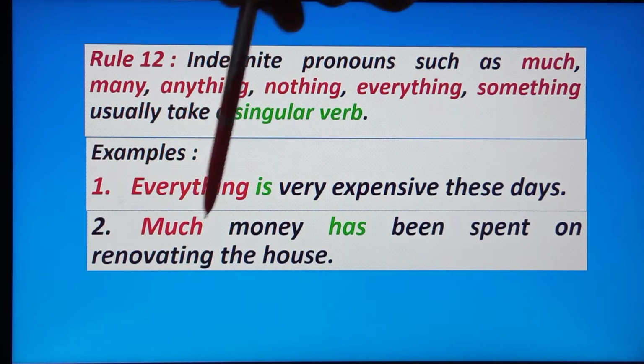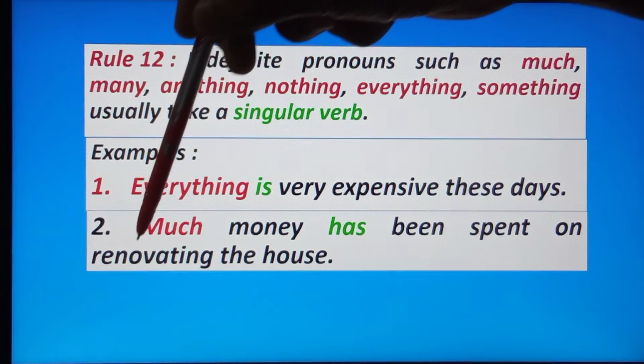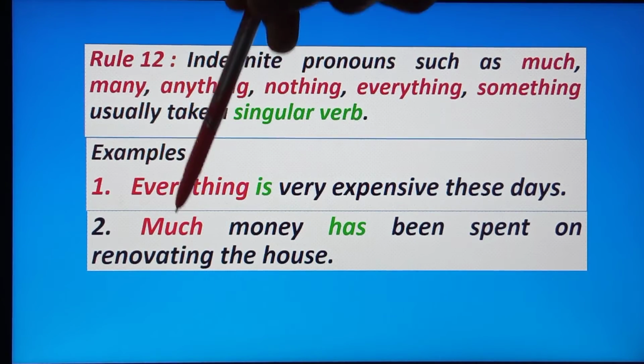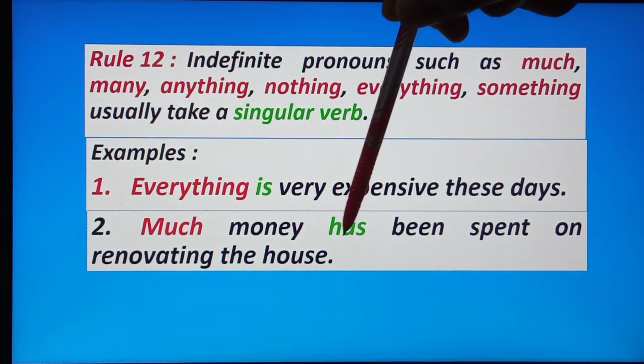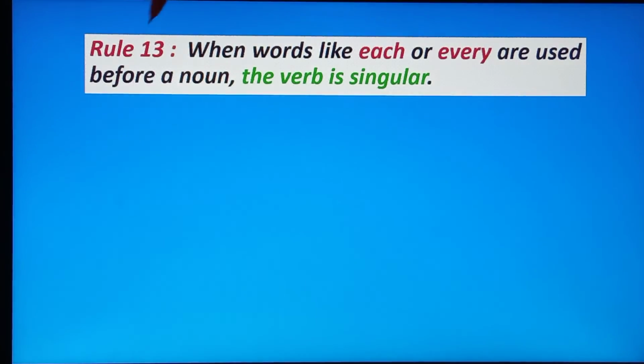Next example, much money has been spent on renovating the house. Here much is what? Indefinite pronoun, so we are putting the verb as what? Singular verb. Okay, next rule 13.